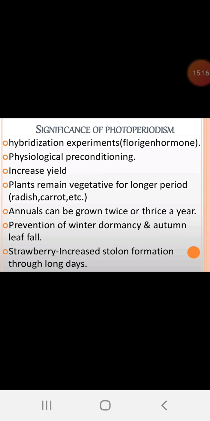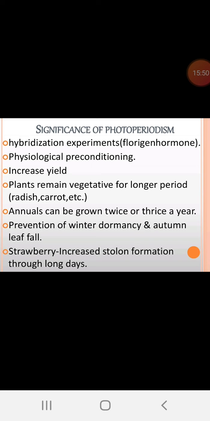Increases yield. See, if there is bright sunlight, then it directly responds to the yield. Plants remain vegetative for longer period, radish and carrot, etc. If it is not exposed to the longer wavelength of light, then they never flower. Annuals can be grown twice or thrice a year, means we can convert the long day plant into short day plants. Like that, there is a mechanism.